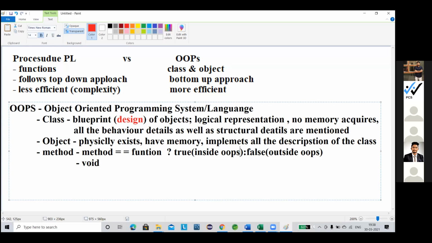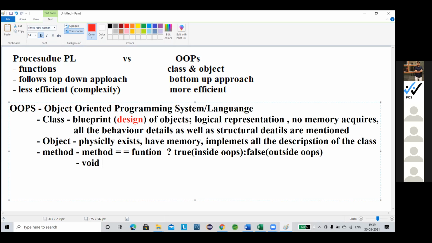Now comes the void part. What is void? It doesn't return any value, like a null concept. As I told you, a function always returns something, all the time.